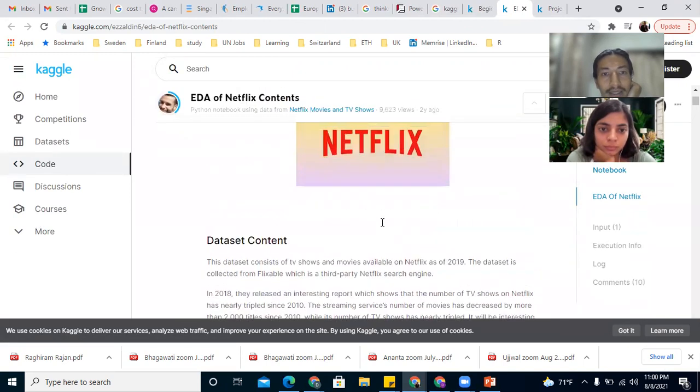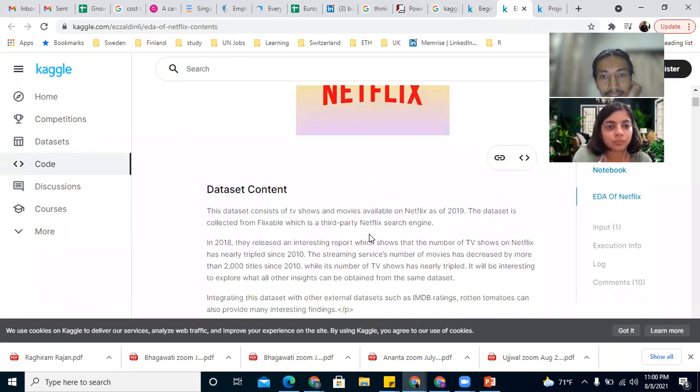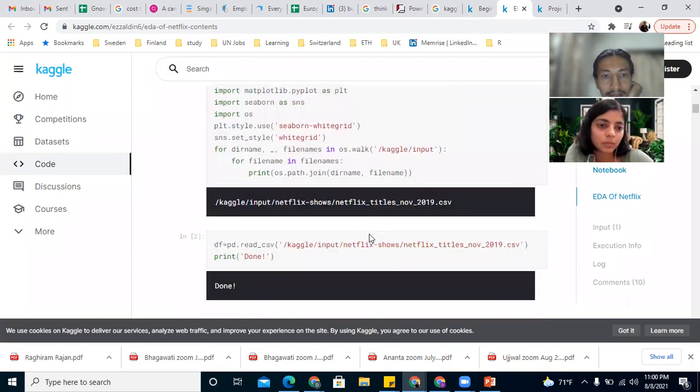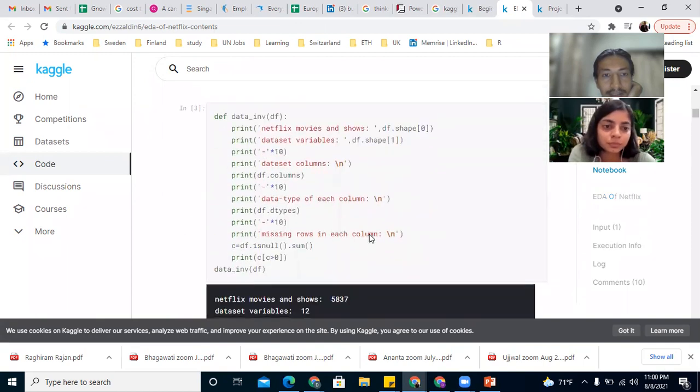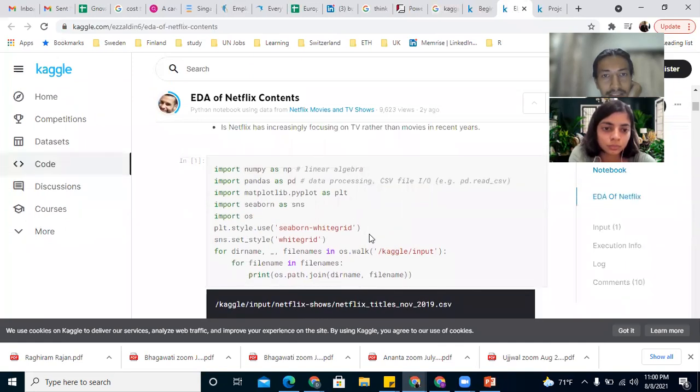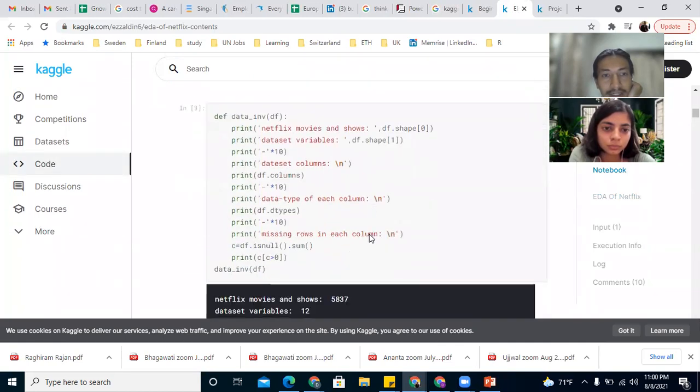Here we have the data and also the problem, and this is done on Python. So this will require some level of Python understanding.